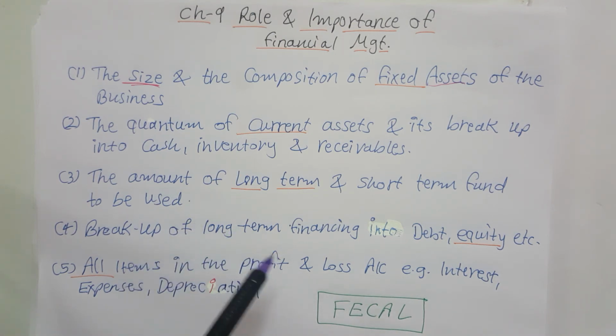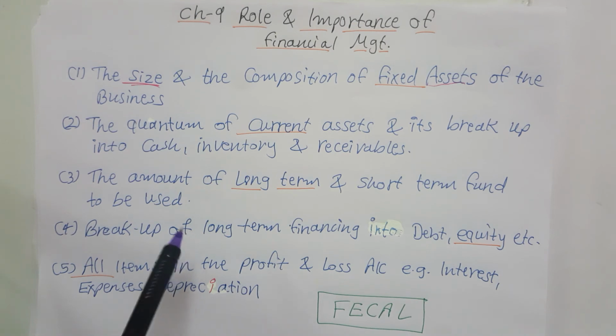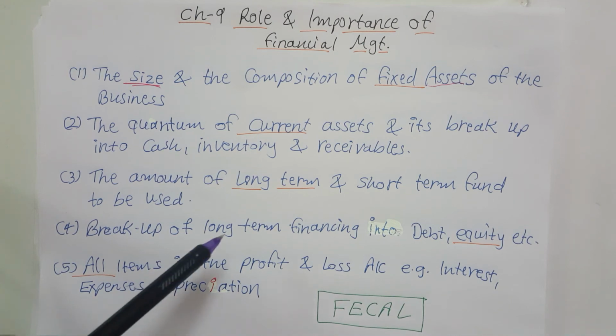Similarly, repair of machinery is likely to decrease the profit of the year. In this way, these amounts are increasing or decreasing the profit. So all these items are also affected by the decisions of financial management. All things are related with financial management.